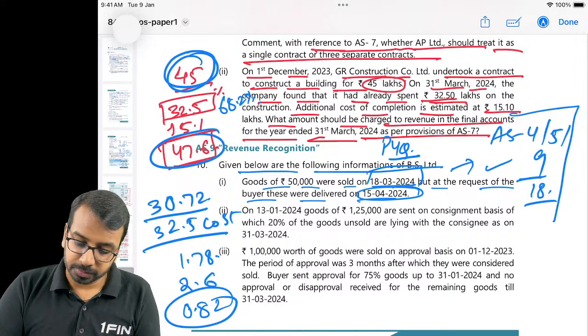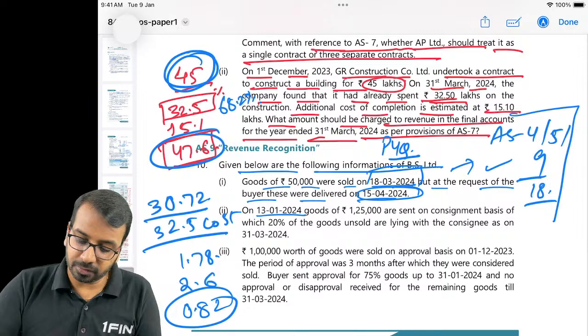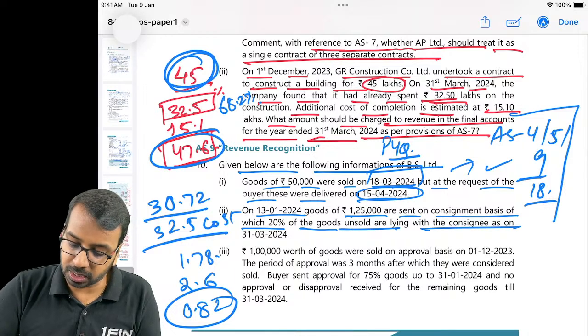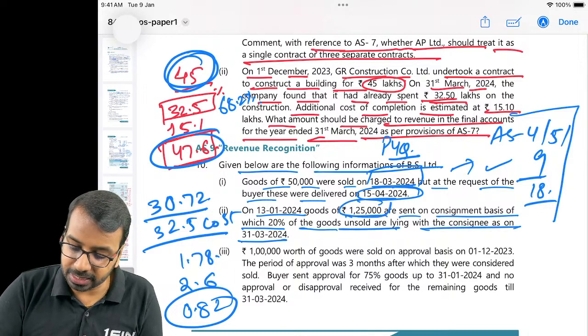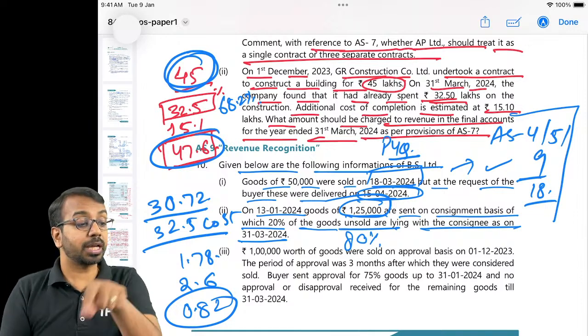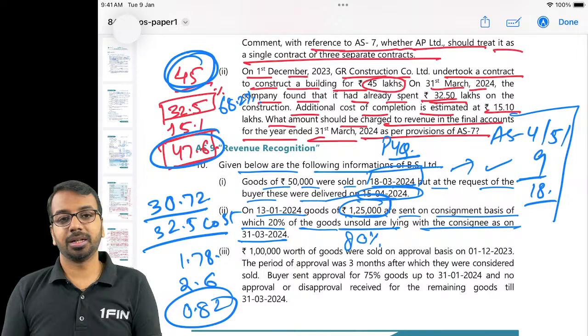It's 10:30. On 13th January, goods of 125 were sent on consignment basis, of which 20% goods are lying unsold with the consignee as on 31st March. So we can recognize revenue only up to 80%. Now these kinds of questions can also be given as MCQs in the examinations.